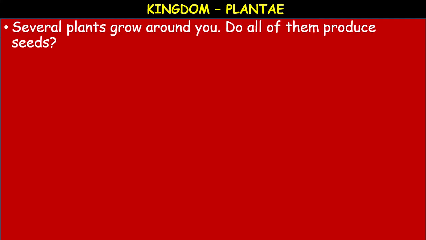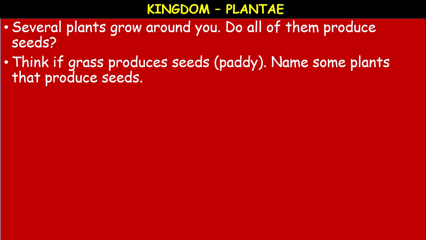The next kingdom, Plantae. Plantae is the biggest kingdom. You can see several plants growing in the surroundings around you. Do all of them produce seeds? No. Think, grass produces seeds, paddy. Name some plants that produce seeds. You know, cereals, pulses, grains, nuts, all of them are seeds.